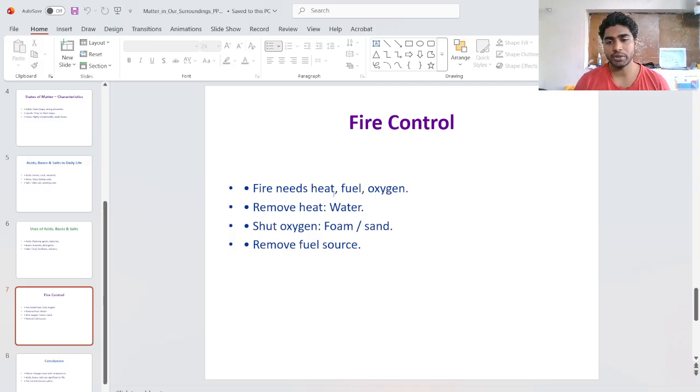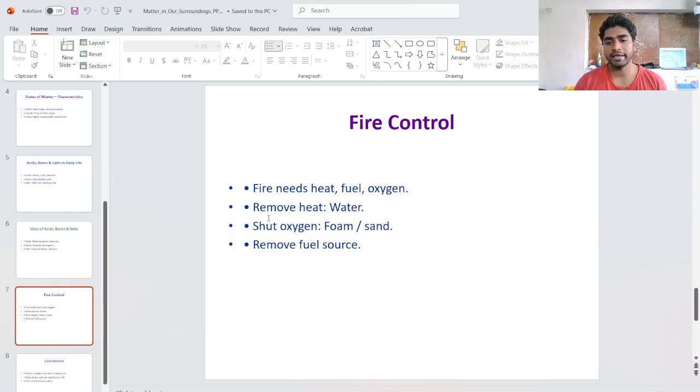Then it needs a fuel, and fire cannot burn in water. Then oxygen. The atmosphere has a lot of oxygen, and only then does the fire spread. Without oxygen, the fire will be lost.